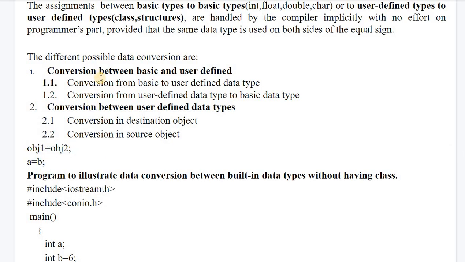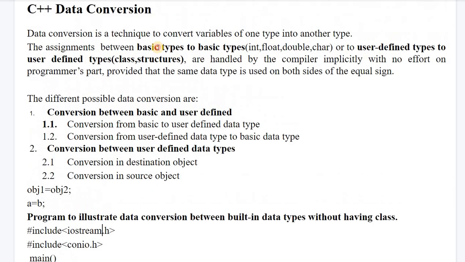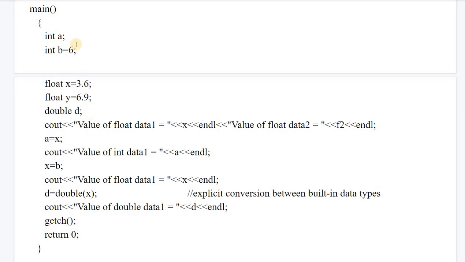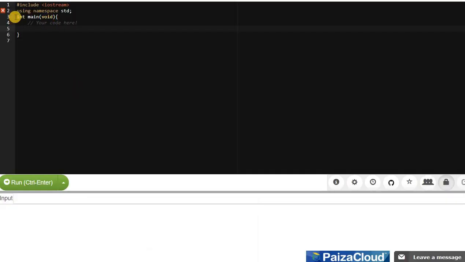First of all we will consider a simple example like basic type to basic type conversion. As you have the program on your screen, basic data types are integer, float, char, double, long integer, short integer. In such conversions, implicit type conversion takes place. What I said about implicit type conversion: a small data type is converted into a larger data type. We will run one program related to this particular example, then we will come back to this. I will run one small program here.